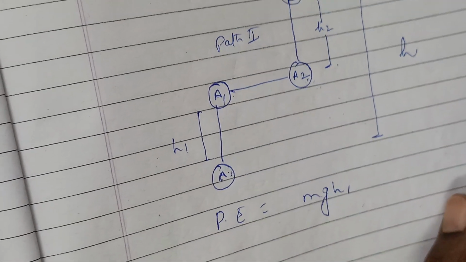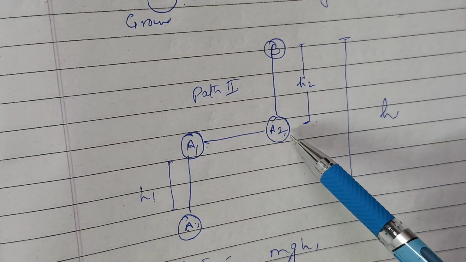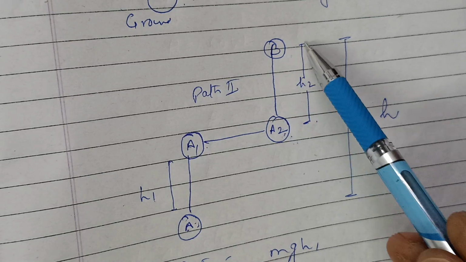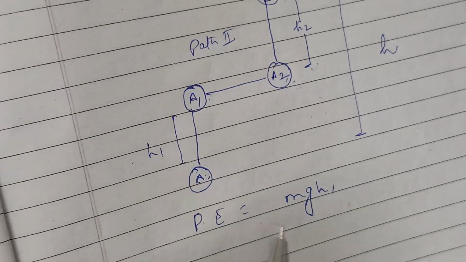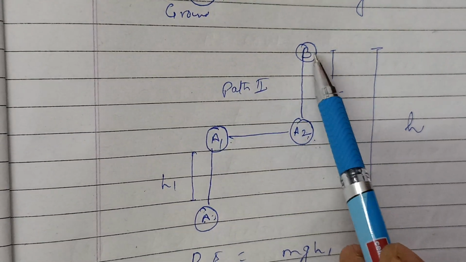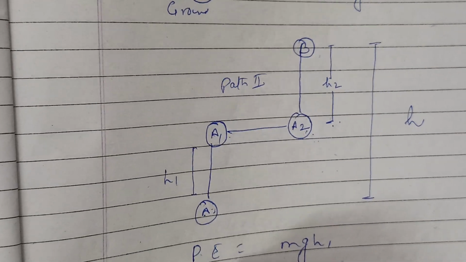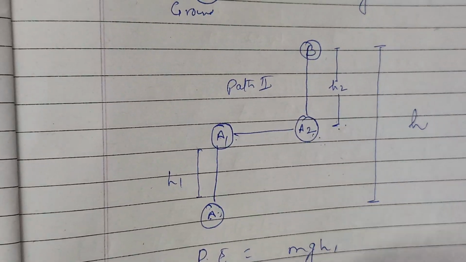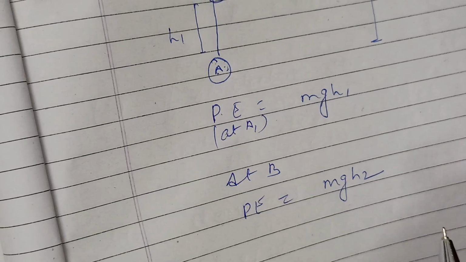Now, when the ball is raised from A2 to B, means if the ball is raised through height h2, then the gravitational potential energy of the ball at point B, from A2 to B, will be mgh2, isn't it?